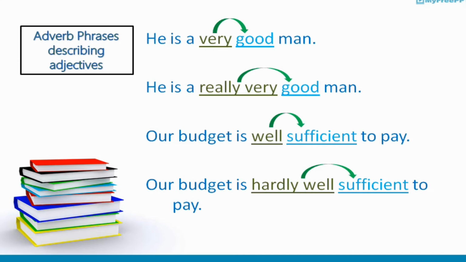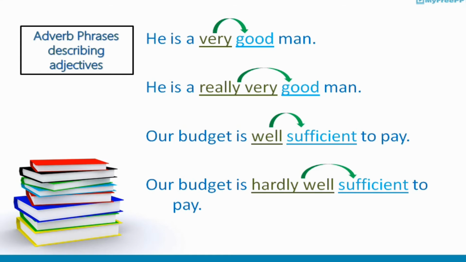In the second sentence: he is a really very good man. In this sentence, really very is an adverb phrase describing the adjective. Here is an adverb phrase. In the first sentence, there is an adverb word. Both describe an adjective. I expanded the adverb word and it changed into an adverb phrase. When somebody expands an adverb word, it changes into an adverb phrase.